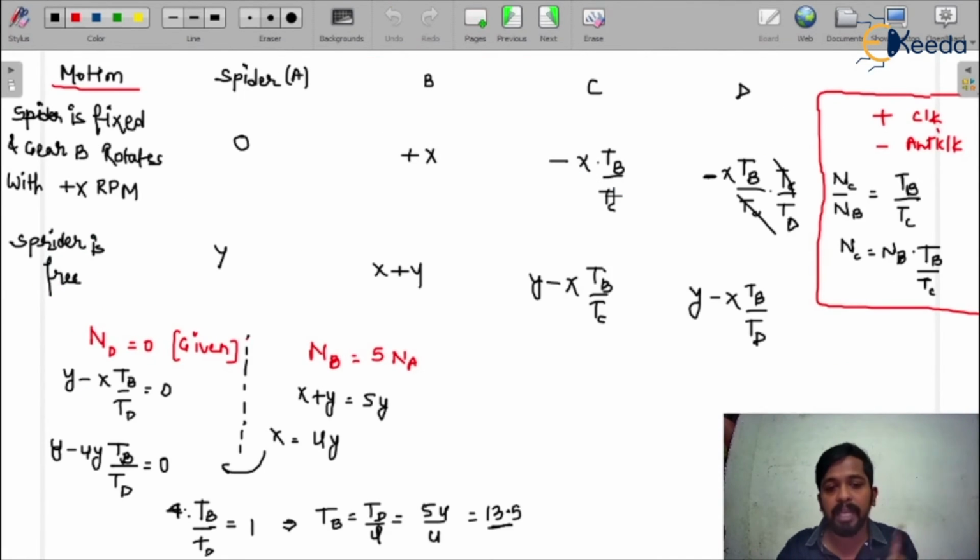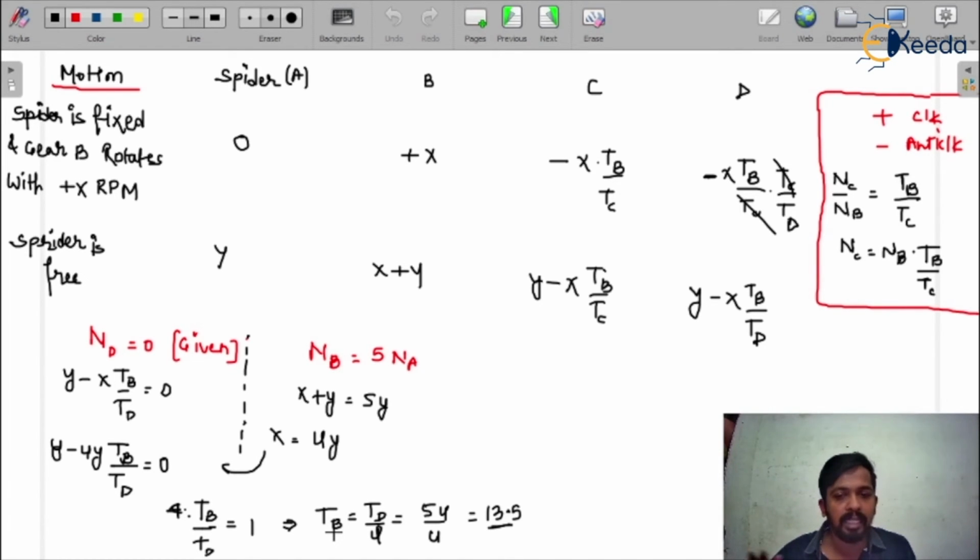That means there must be an exact number of teeth on gear D also, because this is not a valid number of teeth on gear B. So if this is changed, the number of teeth on gear C and gear D will also be changed.